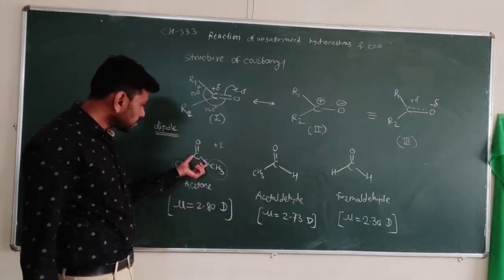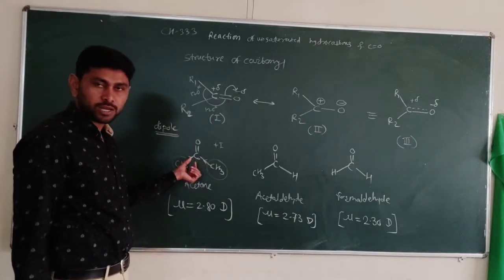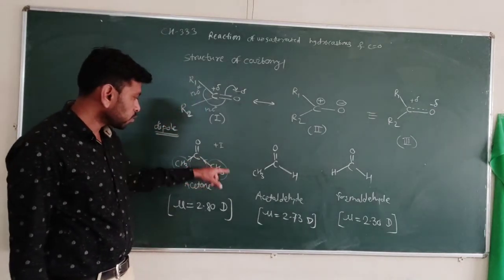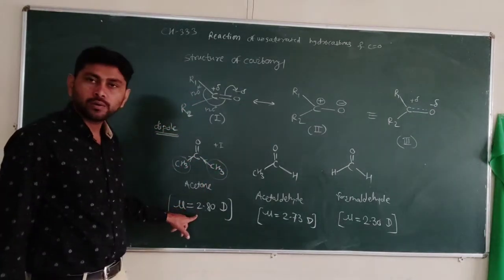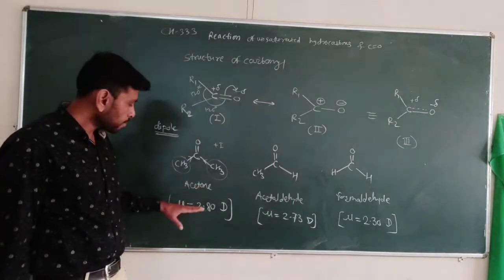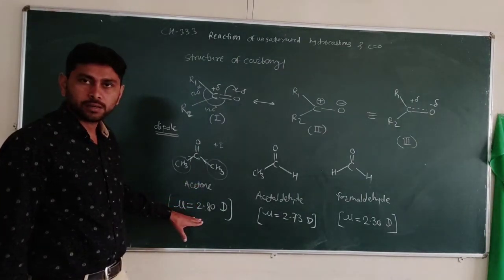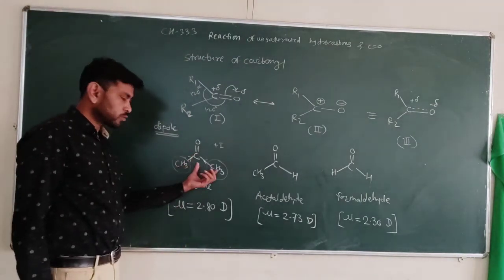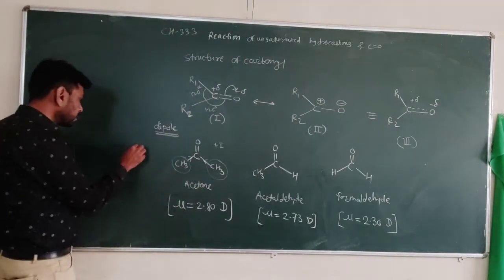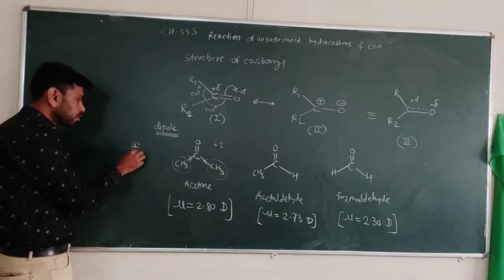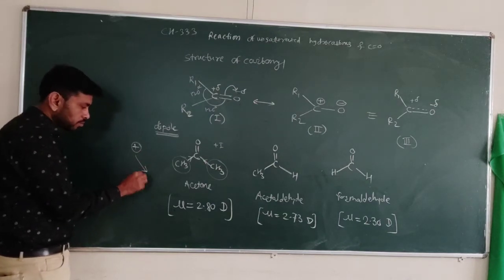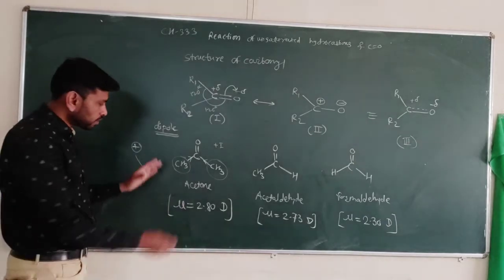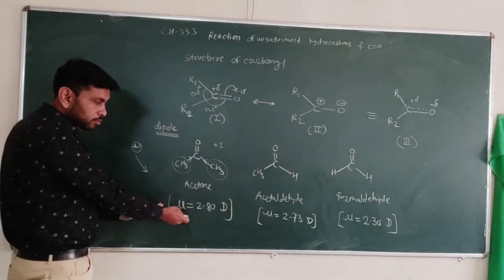So if the groups disperse the positive charge, then those compounds show higher dipole moment. Okay, so look at this CH3. Those groups which disperse the positive charge increase the dipole moment. So here 2 CH3 are there, that's why the dipole moment increases.